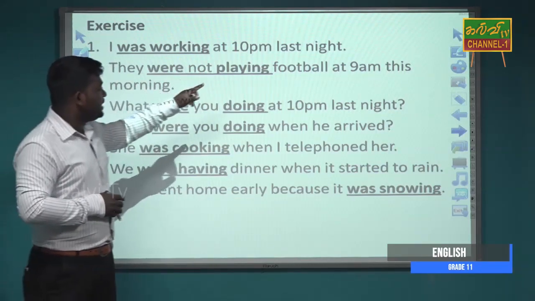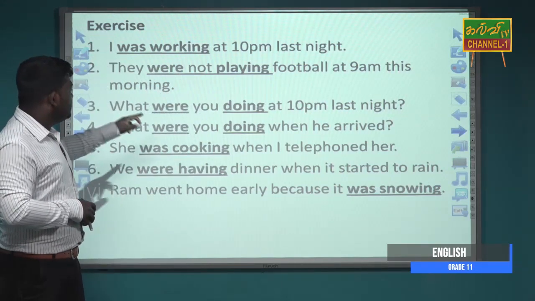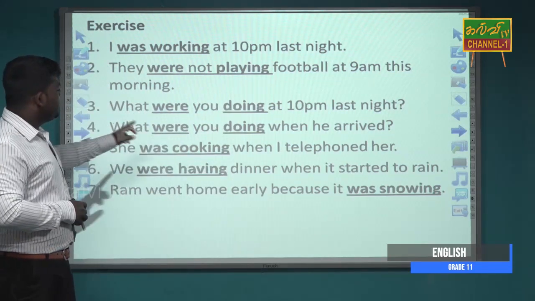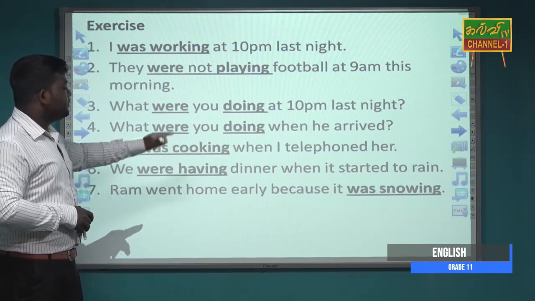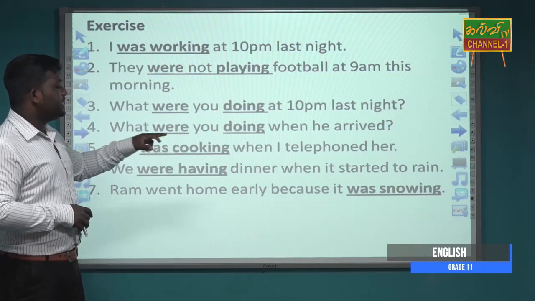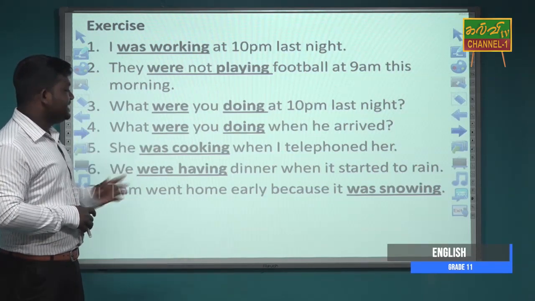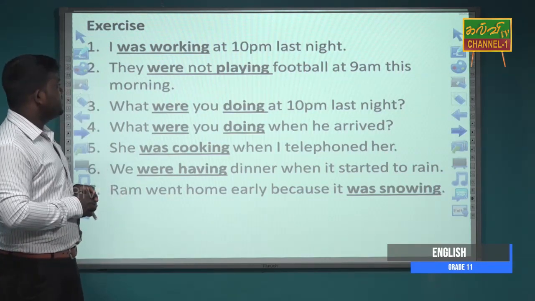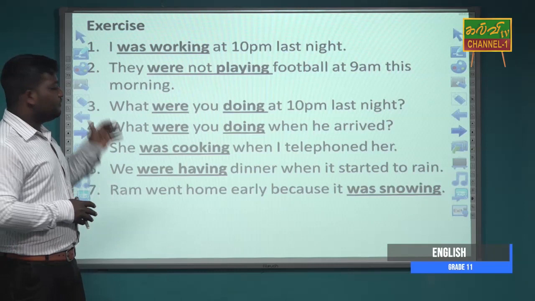They were not playing football at 9 a.m. this morning. What were you doing at 10 p.m. last night? What were you doing when he arrived? She was cooking when I telephoned her. We were having dinner when it started to rain. Ram went home early because it was snowing. So here are some exercises. We are using the ing verb with the helping verbs was and were.